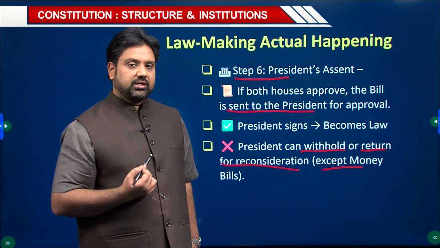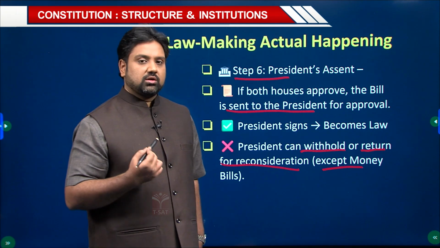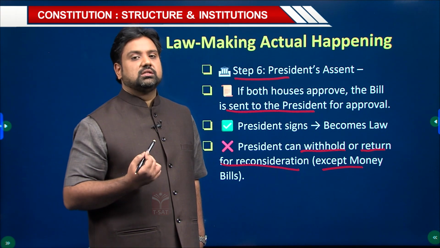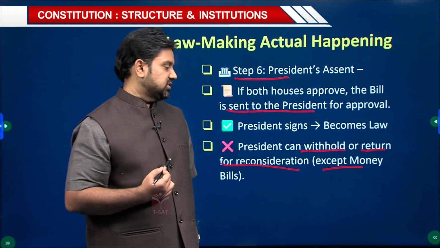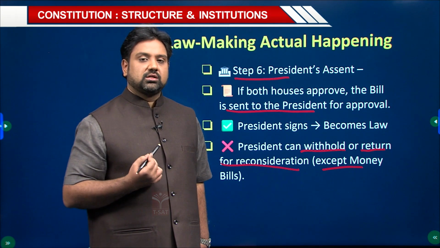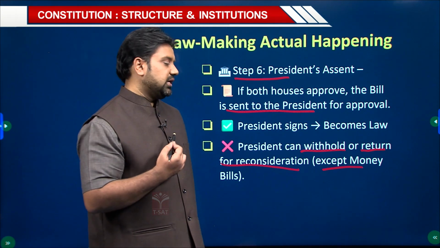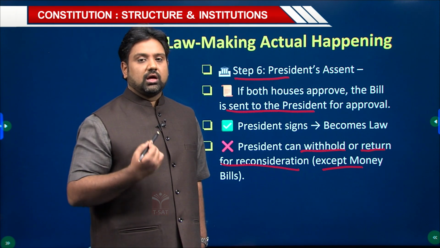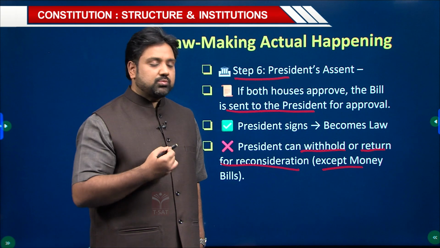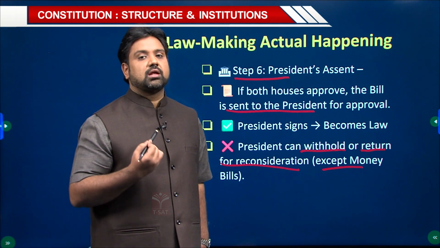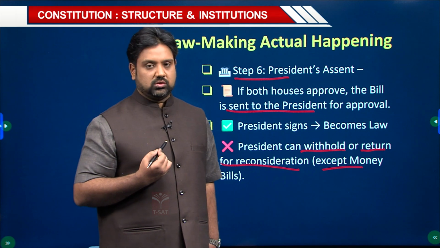Ordinary bills can be returned, but if passed again by both the houses, he has to give his assent. Money bills and constitutional amendment bills cannot be returned for reconsideration. So, technically he can withhold the assent, but he won't. Why? Because it was with his prior permission only that money bills and constitutional amendment bills can be introduced in the Lok Sabha.